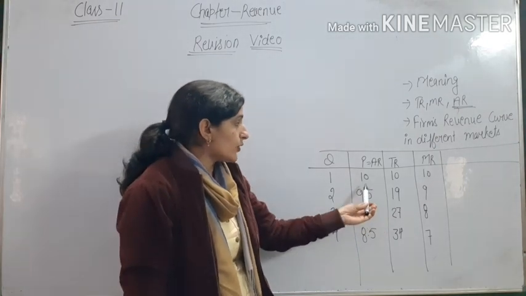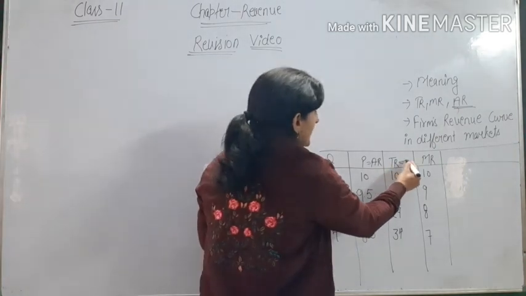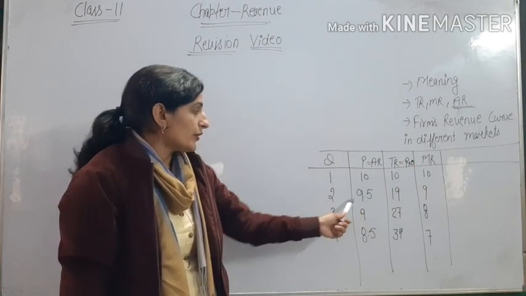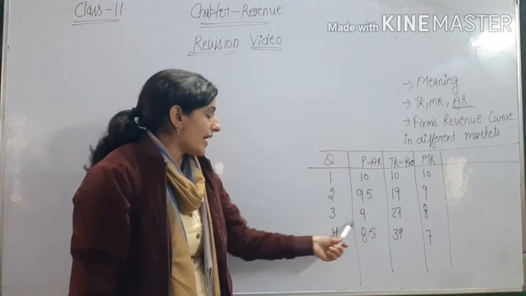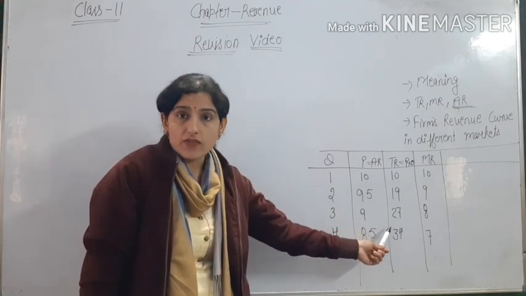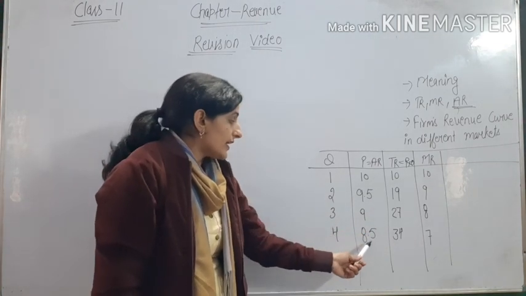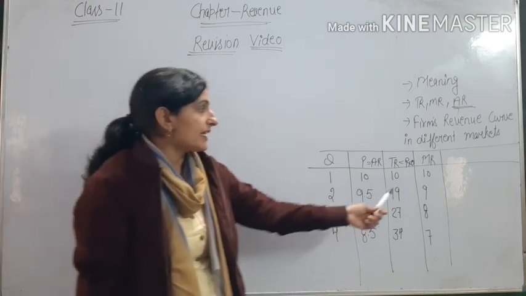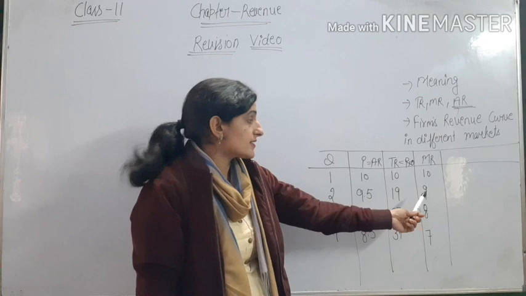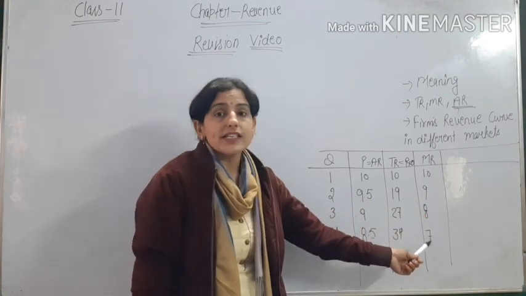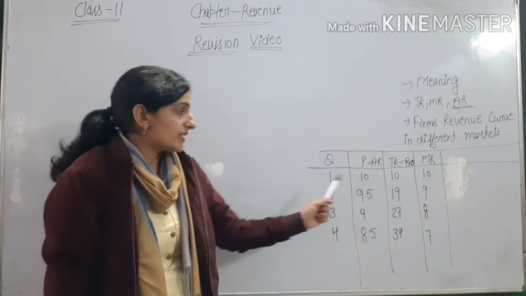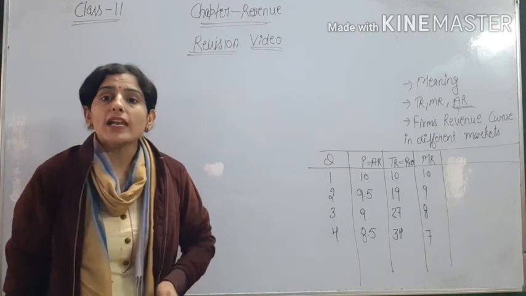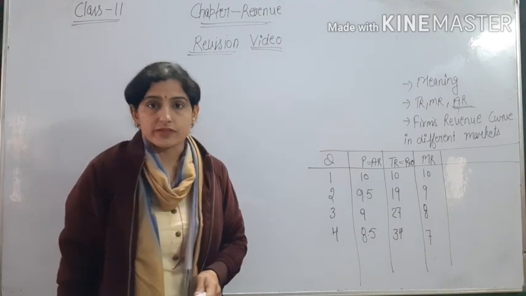Then total revenue, how do we calculate it? P into Q: 10; 9.5 into 2, 19; 9 into 3, 27; then 8.5 into 4, 34. Now we will calculate marginal revenue. It is 10, 9, 8, 7. Okay. So this is the table of monopoly and monopolistic competition.